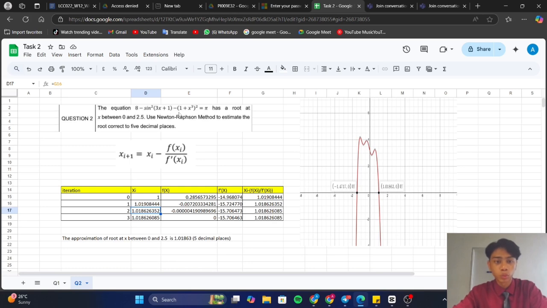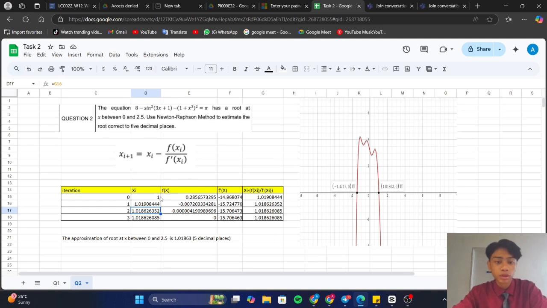To continue task 2, this is question 2, where the question states that the equation 8 minus sine squared 3x plus 1 minus (1 plus x cubed) to the power of 2 is equal to pi has a root at x between 0 and 2.5. Use the Newton-Raphson method to estimate the root correct to 5 decimal places. To solve this question, we use the equation x_(i+1) = x_i minus f(x_i) over f prime of x_i, where i is the number of iterations. We chose the initial approximation as 1 since the root x is between 0 and 2.5.